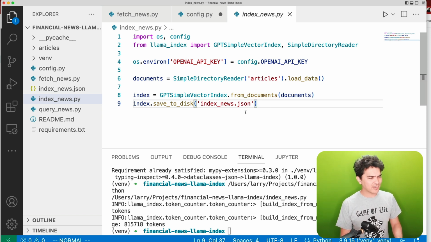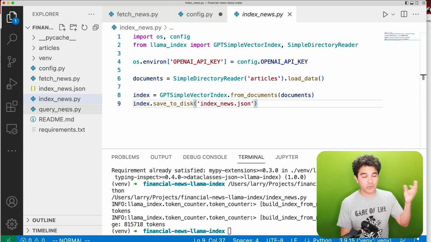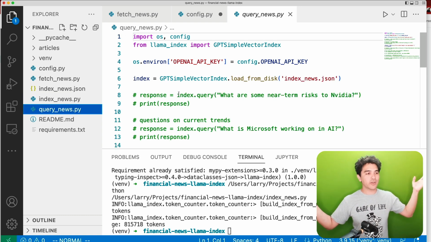So I saved it to the disk, and now the next time I run this, I want to actually load this index from this file. I don't want to regenerate the index. And so the next step, once we've indexed our data, is we want to query our data.